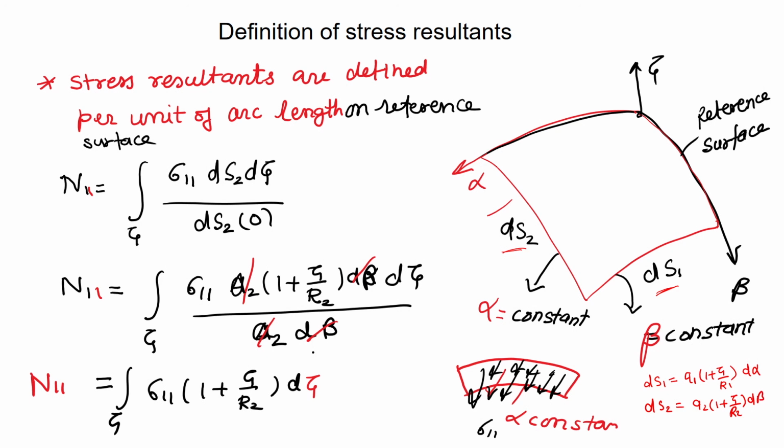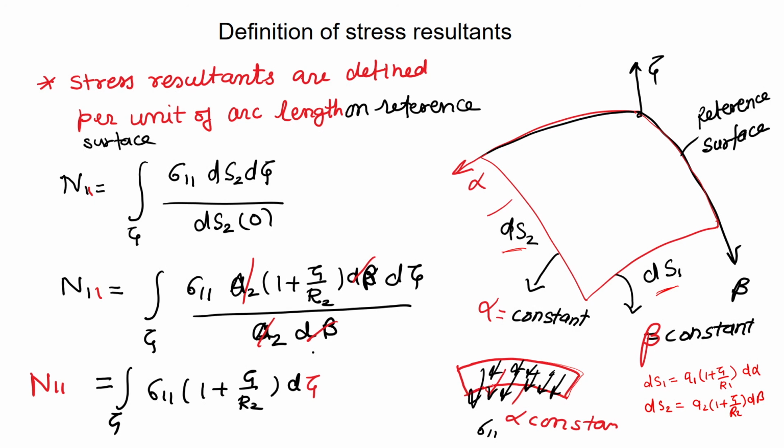Over this face, if we are talking about this face, let us say stress component sigma 11 is acting over this face. I have shown it here. We want to know the resultant, so integrating over the thickness with this zeta coordinate, total force will be sigma 11 into that area.